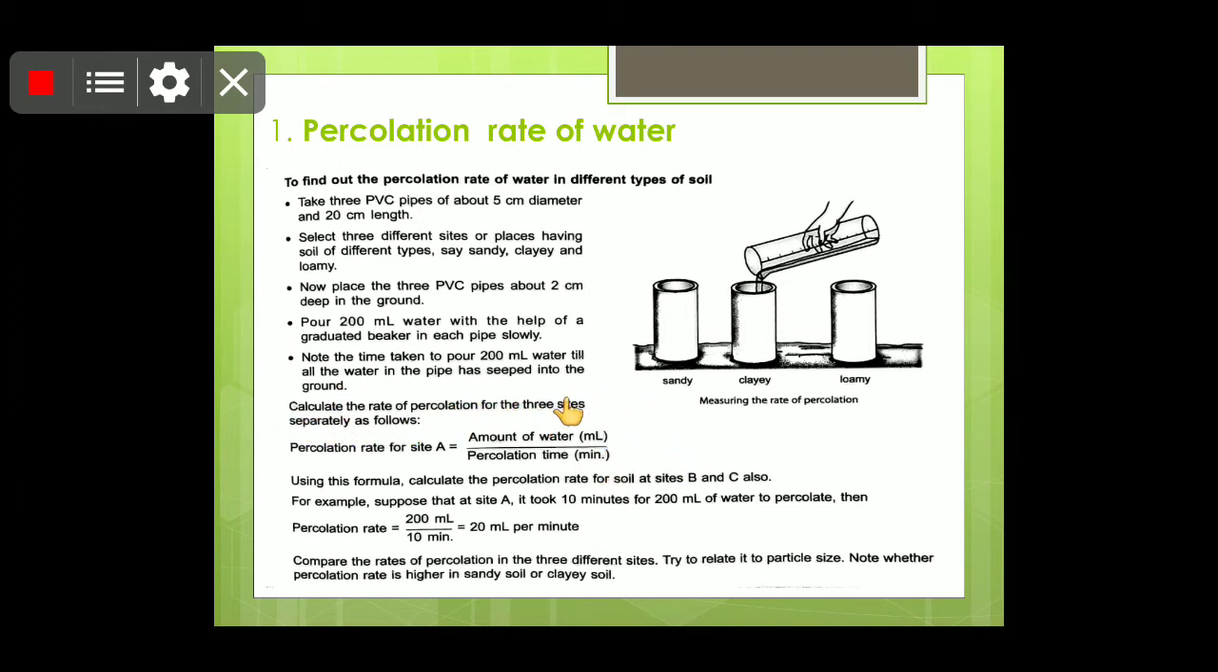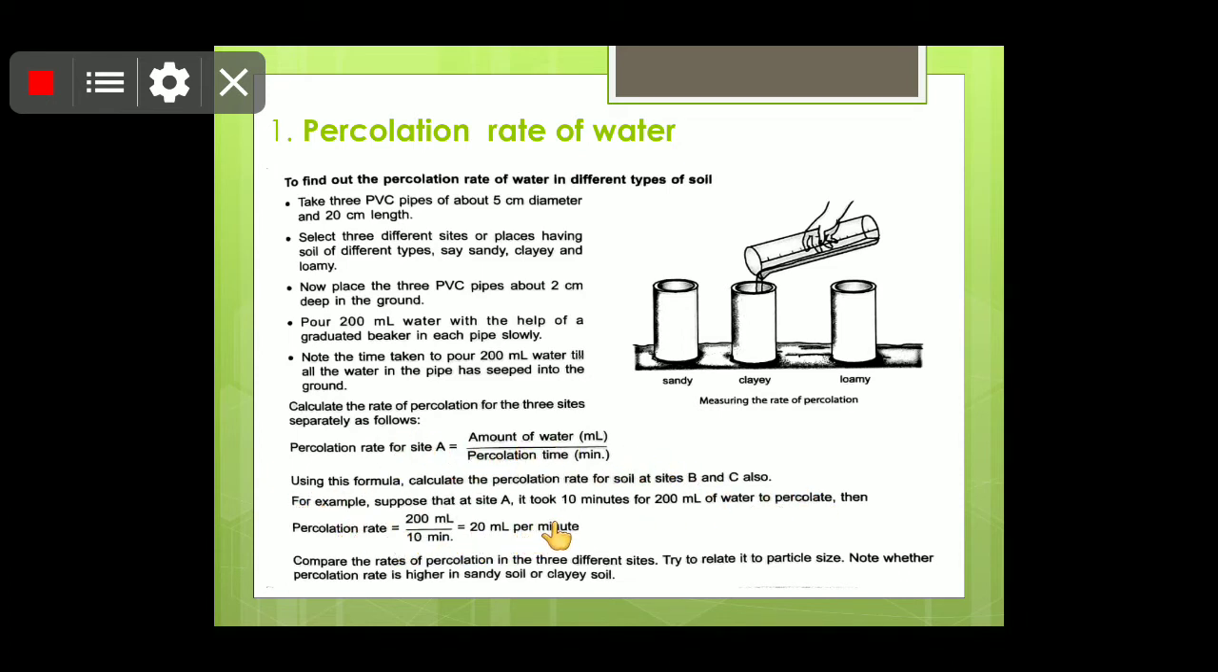So you will have to watch the time also, and calculate the rate of percolation for the 3 types of soil separately. So children, you will see how fast the water will pass through the soil. Now using this formula, कि आप क्या करेंगे, amount of water upon percolation time. The amount of water is the same for all and the time will change. Now using this formula, the percolation rate of soil B and C भी आप निकाल सकते हैं.